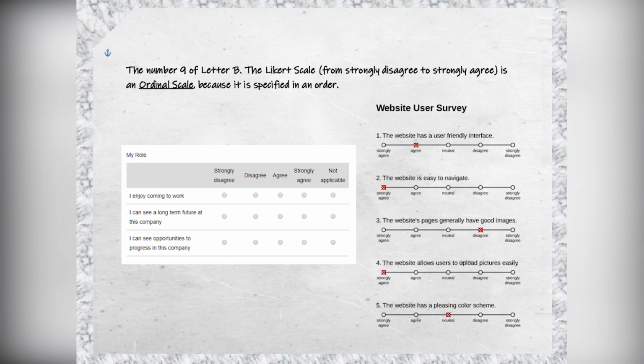Number 9 of letter B, the Likert scale, from strongly agree to strongly disagree, is an ordinal scale because it is specified in an order. Agree is worse than strongly agree, while strongly disagree is worse than disagree. Well, you can find an average of 1, 2, 3. You can't find an average of agree, disagree, and neutral. There is no middle point.